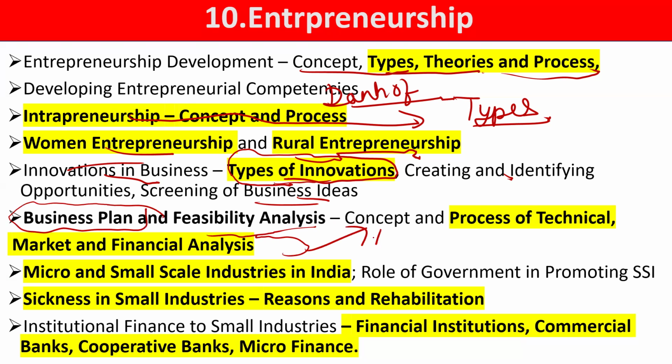Then MSME: you should have all the knowledge about the old and current limits, which comes under micro, small, and medium, and then small scale industries. For micro and small, you should know the limits based on turnover and investment. Then SSI-based questions; they may also ask BIFR-based questions, such as questions on the reasons for industrial sickness.